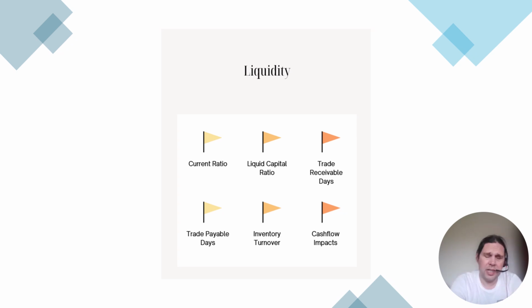So what we could also look at then from a liquidity point of view is trade receivable days, because if we are selling on credit, we need to get our items paid for as quickly as we can. So when we're looking at trade receivable days, we're looking at the efficiency of our credit control department to actually get our customers to pay us. If they don't pay us, it's all well and good that we've sold these items and we're generating a profit. If we're not paid, we can't pay all of the items we've already referenced. So we're looking at the credit control department. Could we be more aggressive in our credit control to get people to pay?